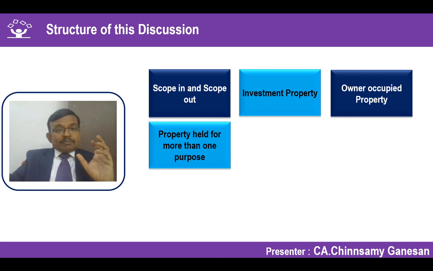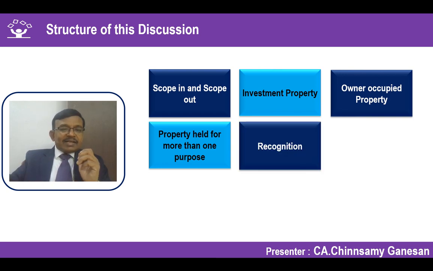And sometimes a property may be used for dual purposes. It may be used for owner occupation, and some portion may be given for earning rental to others. So in that scenario, what is the classification which we have to do with respect to that property? Whether I can split and recognize one portion as investment property, another portion as owner occupied property, or both have to be considered as a single item. So there are guidances under this standard where a property has been held for more than one purpose, or we call it dual purpose.